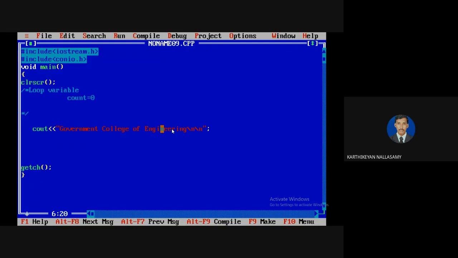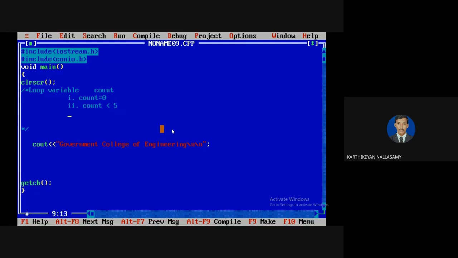So I'm going to decide that my loop variable is count. For the count variable, the first rule is I need to find the initial value. So I'm saying the initial value is 0. And the second one, I need to decide the condition. Assume that I want to execute only 5 times. So the count value starts with 0, and the condition is less than 5. So it will work for 0, 1, 2, 3, 4. So it is less than 5.